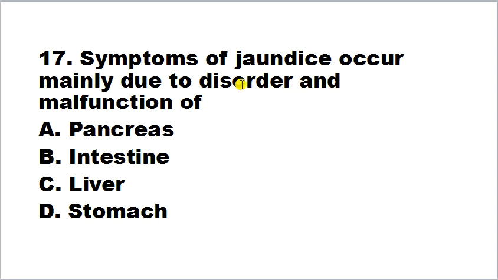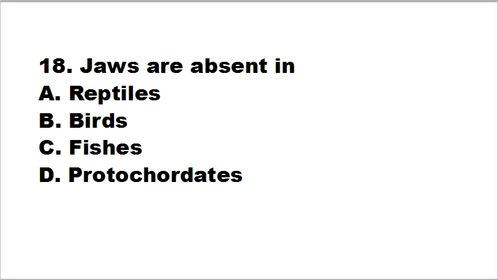Symptoms of jaundice. Jaundice occur mainly due to disorder and malfunction of pancreas, intestine, liver, stomach. So jaundice is associated to the liver. When bile pigment increases in the liver, bilirubin increases in the blood, then it causes yellow color of the skin and mucous membrane, and this is because of this disorder in liver. So correct answer is C.